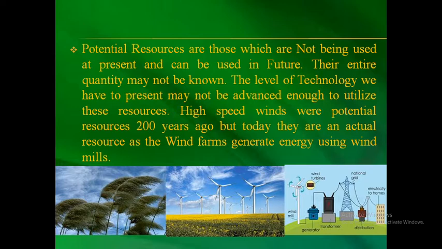As we started generating electricity from wind energy, it became an actual resource. In this way, we can understand that the resource that we start using is an actual resource, and remaining things are potential resources.